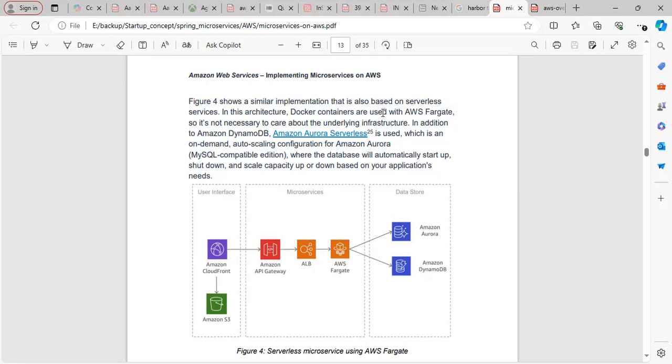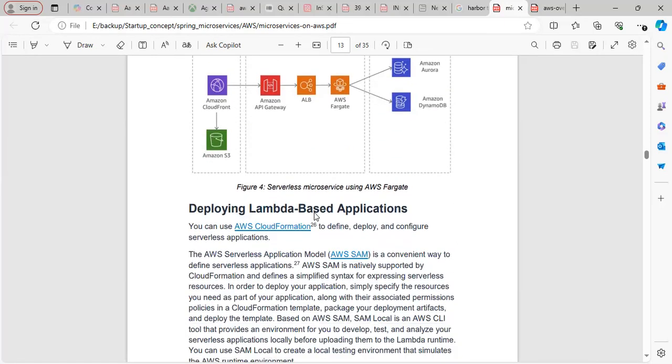Docker containers are used with AWS Fargate, right? So it is not always necessary. You can also use your own EC2. There is an option: either you can use AWS Fargate or you can use EC2. If you want to manage these instances, you can use your own managed instances. If you want AWS managed instances, you will use AWS Fargate here. This is serverless microservices using AWS Fargate. This is another way of implementing microservices on AWS. So till now we have seen three architectural concepts here, right?